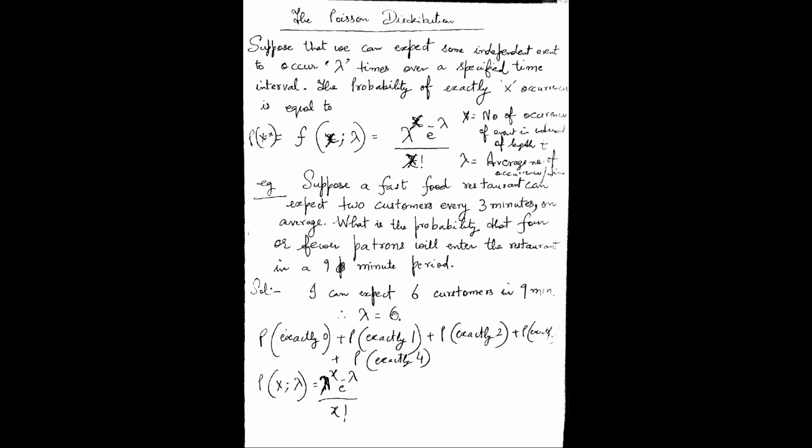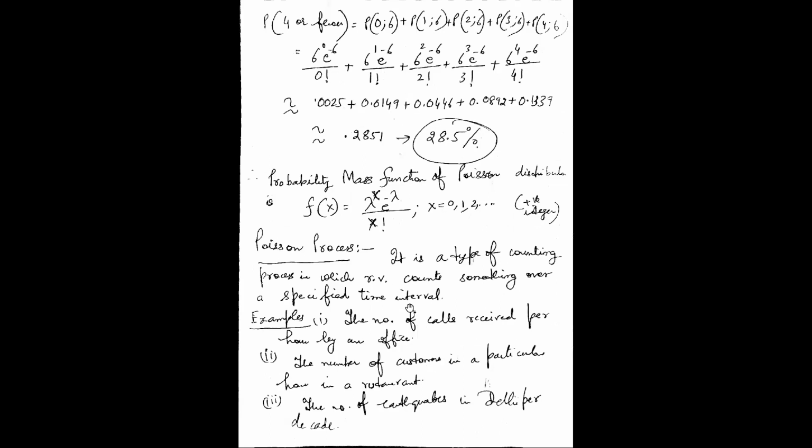So this probability will be equal to the probability of exactly 0, if no customer comes, plus the probability of exactly 1, plus the probability of exactly 2, plus the probability of exactly 3, plus the probability of exactly 4. And we will of course apply this formula. So this becomes a Poisson distribution problem. This is a Poisson process basically.